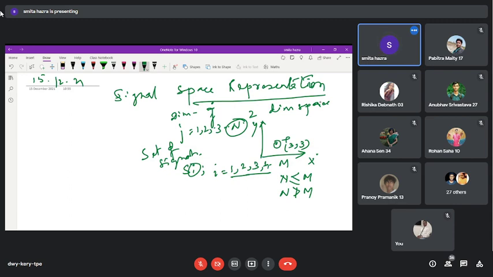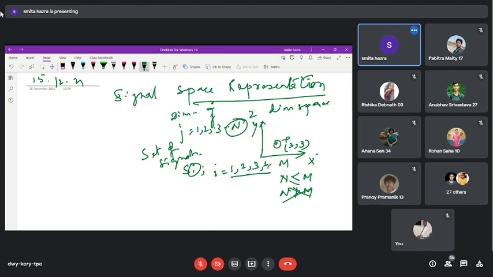Then what is the problem? The problem is if n exceeds m, or suppose the dimension of our space exceeds the number of components the signal has, then one undefined relationship would remain there. That will not give you the total projections of the signals in that space. Because of that, the maximum dimension of the space is always less than or equal to the number of signals present in the set. If we show these two numbers in terms of n and m, then this relationship is not permissible.